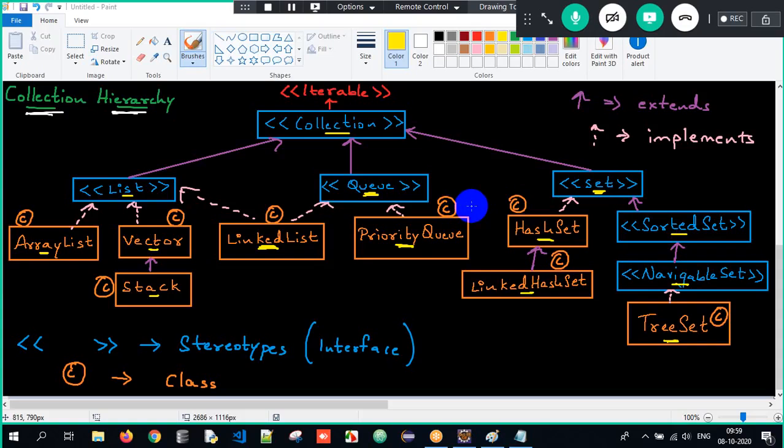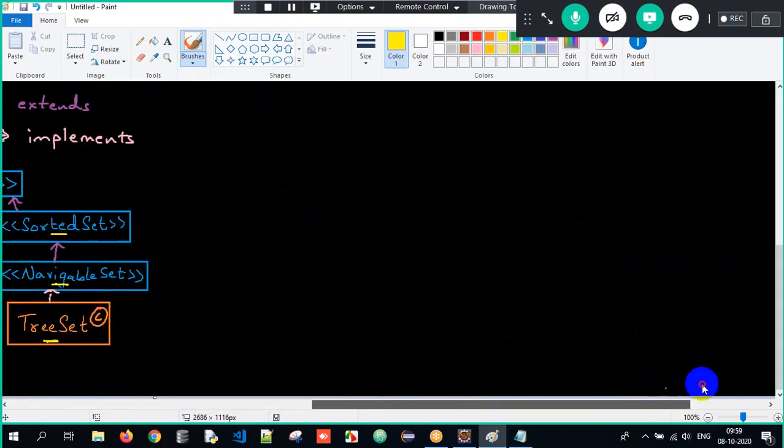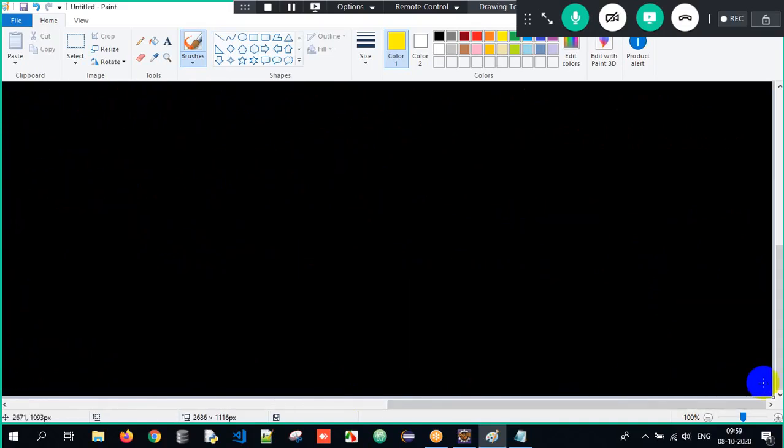Now we are supposed to understand what is a List. In today's session, we are going to complete what is a List. So whenever we talk about List, the first point that should come to your mind is that List is a predefined interface. What is List here? List is a predefined interface. In which package? In the java.util package.